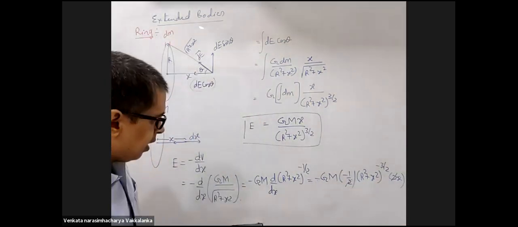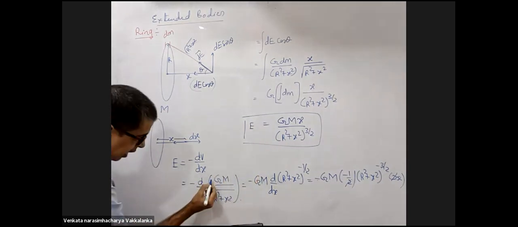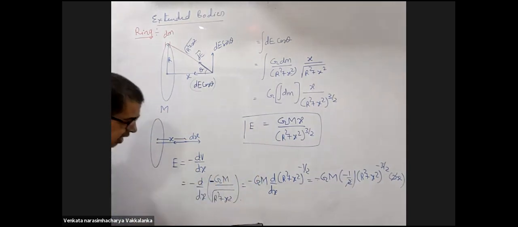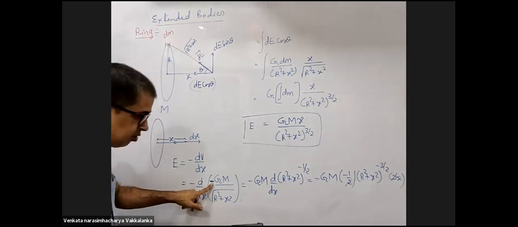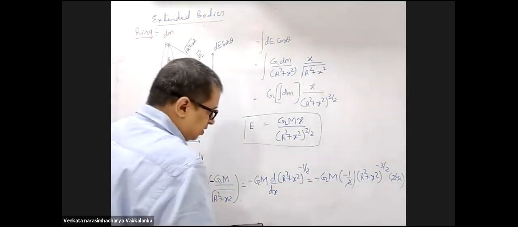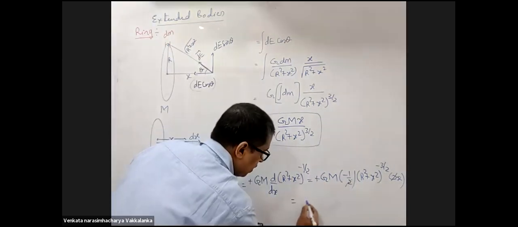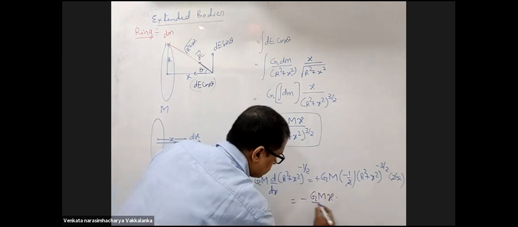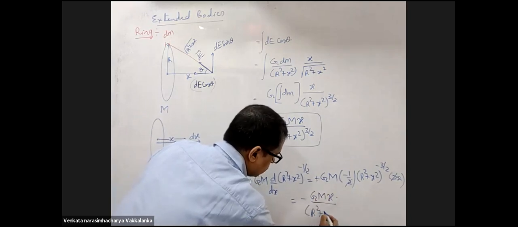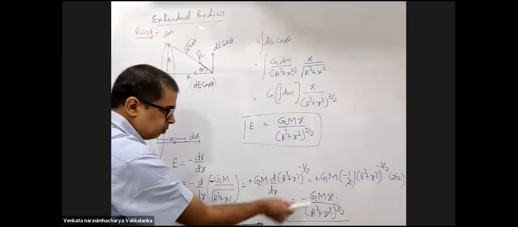I have missed one negative. Yes, sir, V will be minus Gm by root over of r square plus x square. Expression for potential is minus Gm by root over of r square plus x square. So this becomes plus. I am left with minus Gmx upon r square plus x square to the power 3 by 2.